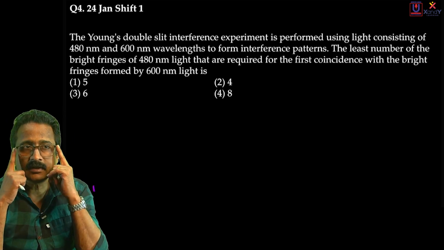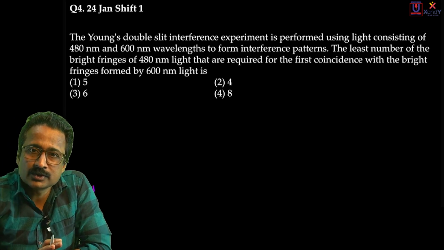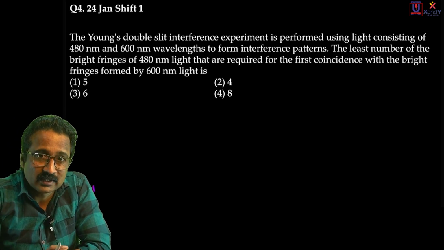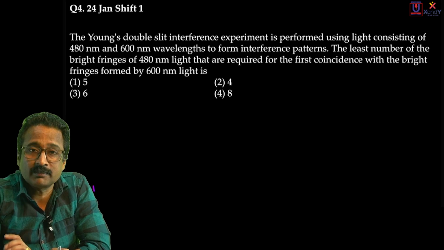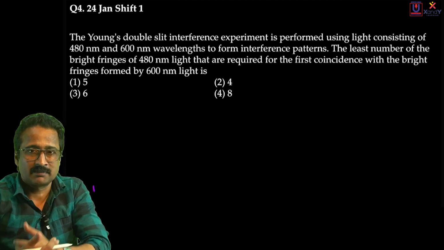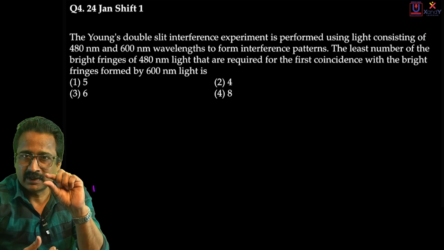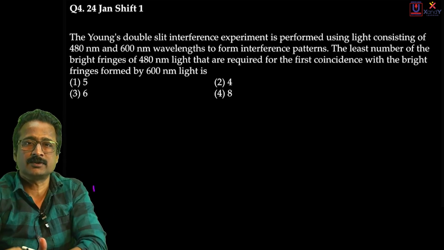See, in this case, YDSE is conducted using bichromatic light. They are using two light waves, two colors actually, to illuminate the double slit. So we must expect two different waves emitting from each slit. And you know, in that case, overlapping of bands will take place. Central bands will certainly overlap, and somewhere else exact overlapping will again continue.